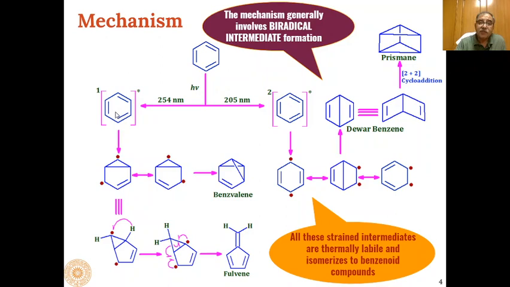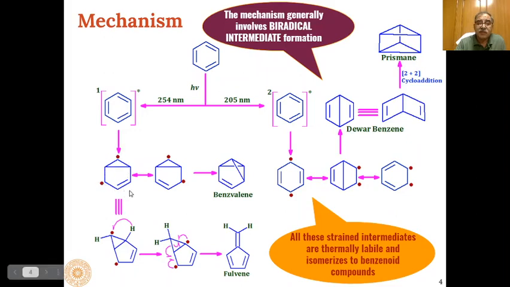What will happen basically is one electron from here and one electron from here will form a carbon-carbon bond. Now we are left with one electron at this place and one electron at this place.